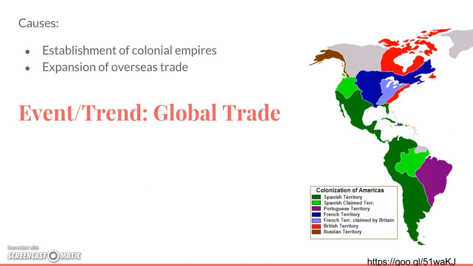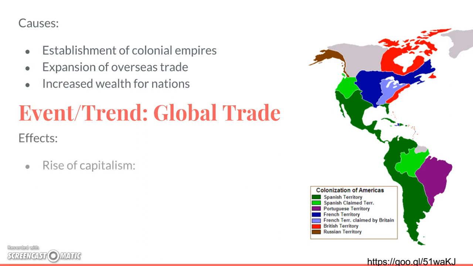And global trade goes along very well with what we talked about before about triangular trade, the trading across the Atlantic of different goods. Finally, another cause for global trade is increased wealth of nations. The countries have more to spend and they want to buy more goods, and so that increases the trade. What are some of the effects? Well, there was a rise in capitalism.